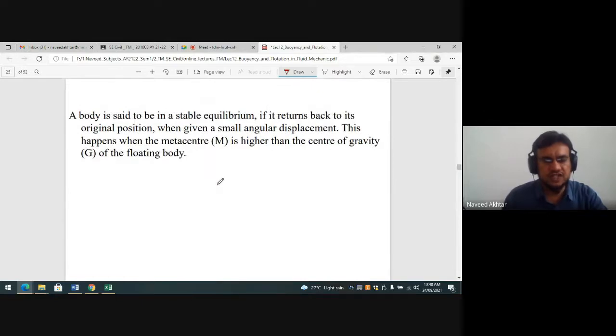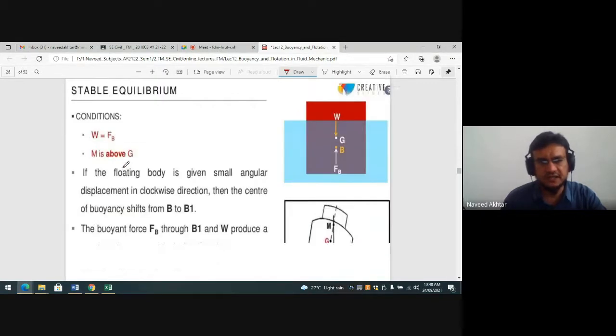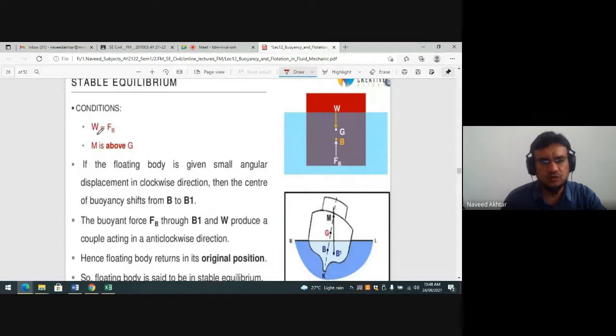So for the stable condition, a body is said to be in stable equilibrium if it returns back to its original position when given a small angular displacement. यानी वो अपनी असली हालत में आ जाती है. This happens when the metacenter M is higher than the center of gravity of the floating body. So M is higher than G. So if you can see that W is equal to the buoyant force condition, that is the stable condition.